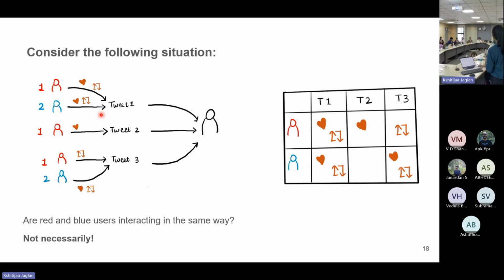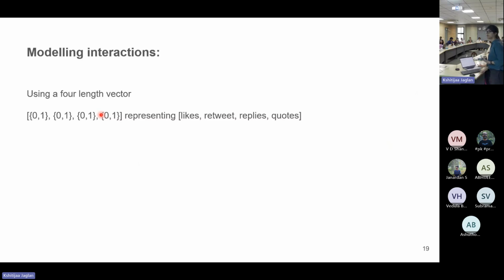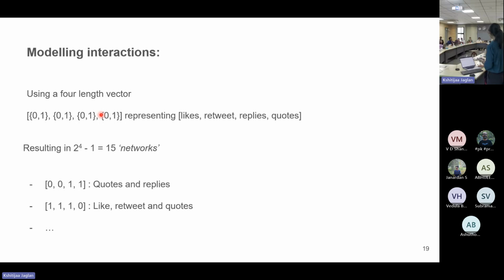And instead of having 4 types of interactions, now we have 15 of them. So now we need to look at these 15 interactions in a separate way. And so remember the way I mentioned, we can have a retweet network and a like network and so forth. So at this point, we have 15 such interaction type networks, where one interaction type is one value of this 4-length vector. So we'll have one network, so to say, for 1000 and so on and so forth.